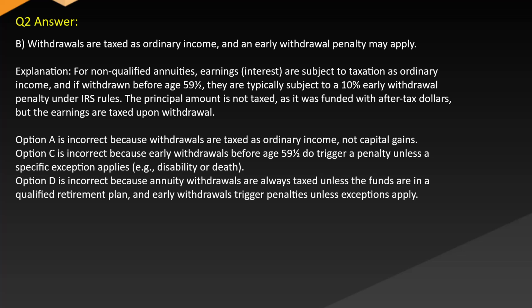Option A is incorrect because withdrawals are taxed as ordinary income, not capital gains. Option C is incorrect because early withdrawals before age 59½ do trigger a penalty unless a specific exception applies, e.g. disability or death. Option D is incorrect because annuity withdrawals are always taxed unless the funds are in a qualified retirement plan, and early withdrawals trigger penalties unless exceptions apply.